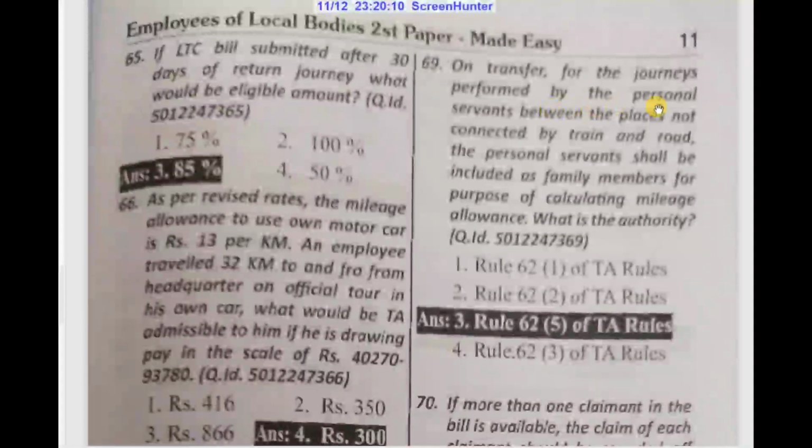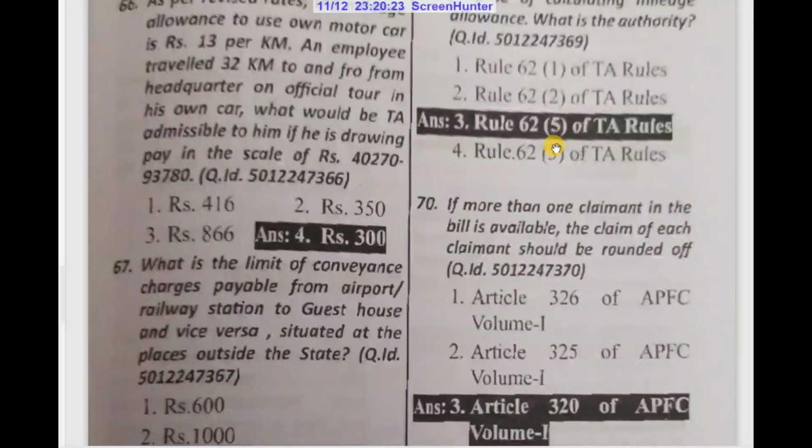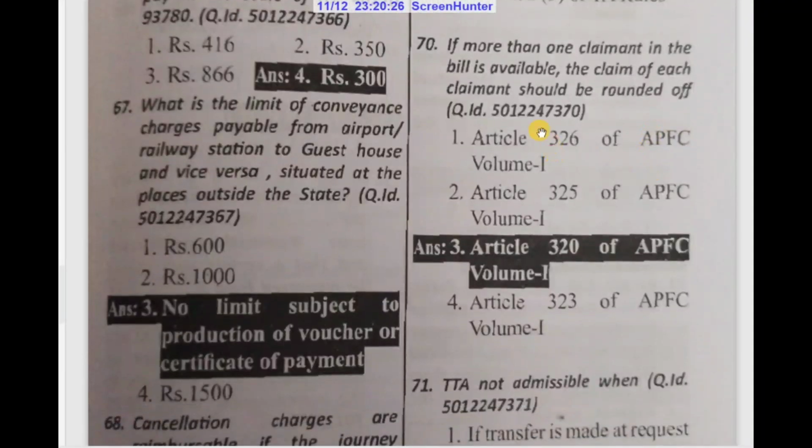On transfer, for the journeys performed by the personal servants between the places not connected by train and road, the personal servants shall be included as family members for the purpose of calculating mileage allowance. What is the authority? Rule 62 subclass 5 of TA rules.